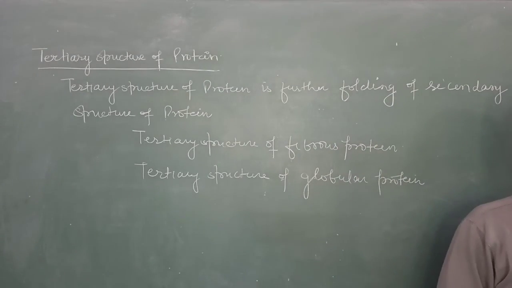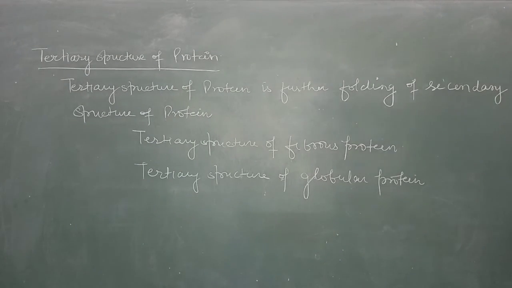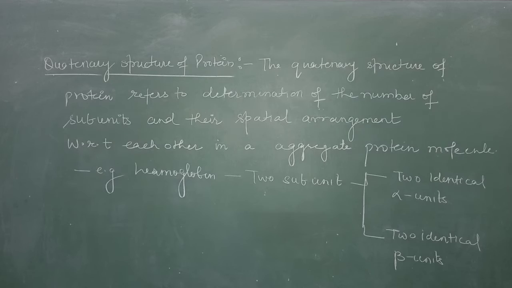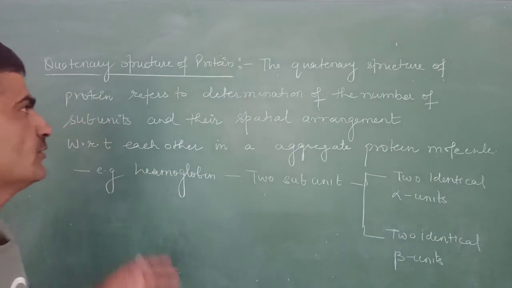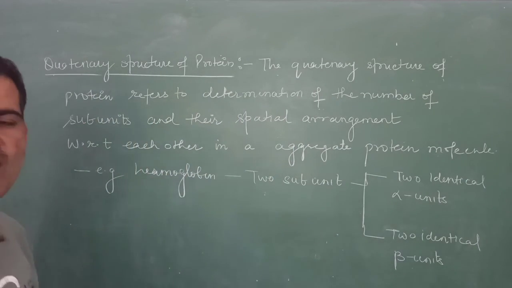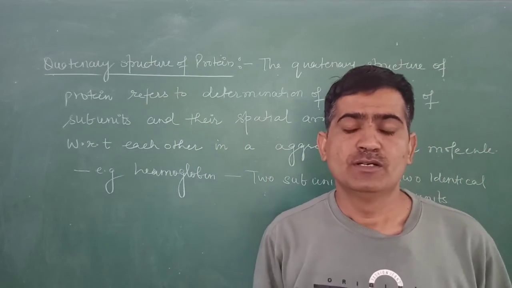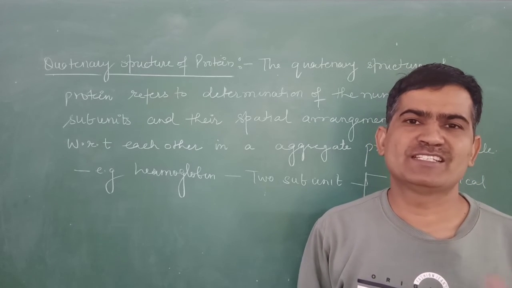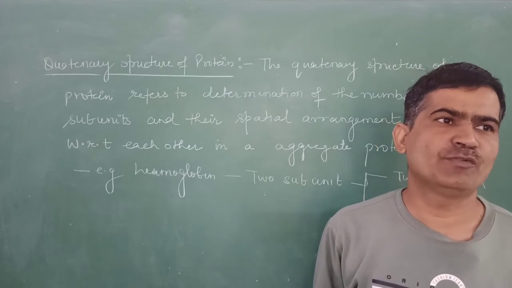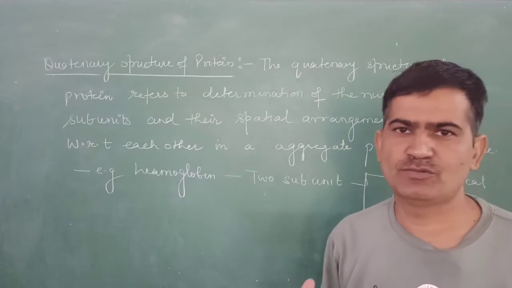Now, after this we will study about the quaternary structure of the protein. Now, students, the fourth type of the structure of the protein is the quaternary structure of the protein. The quaternary structure of the protein is the overall folding of the primary structure of the protein that forms the secondary structure, and further folding of it is known as the tertiary, and the overall folding of a primary structure of the protein is known as the quaternary structure of the proteins.